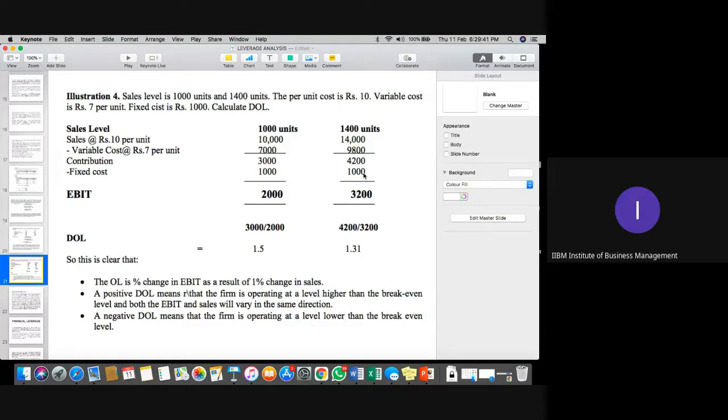In the later half, when we have the next class on Monday on this particular topic, I'll give you a few more in-depth analyses of how this leverage chapter helps the company analyze different expenses, their sales, their earnings per share. A lot of calculations are there actually in this. Okay. Is it clear, please, everyone?